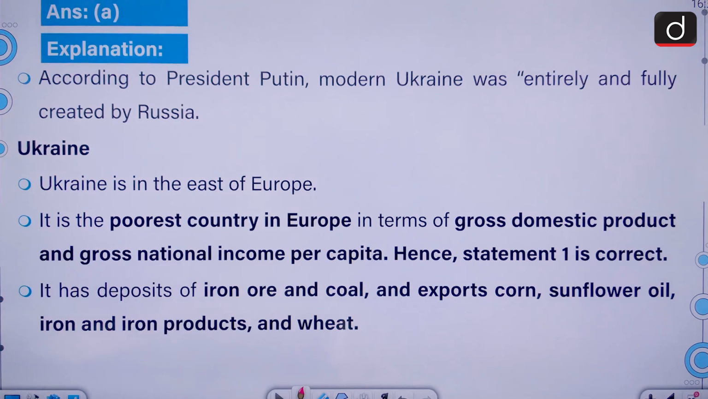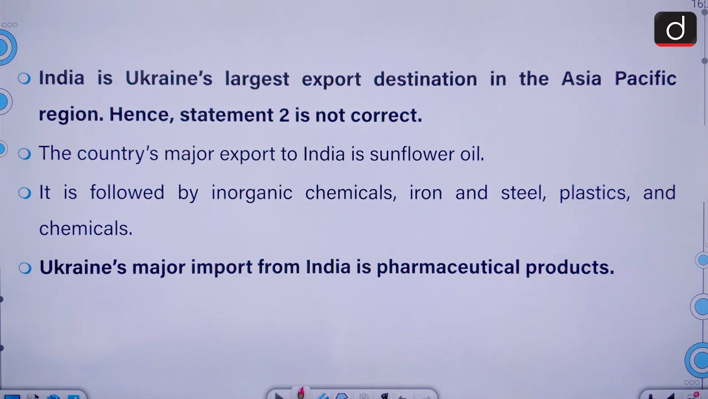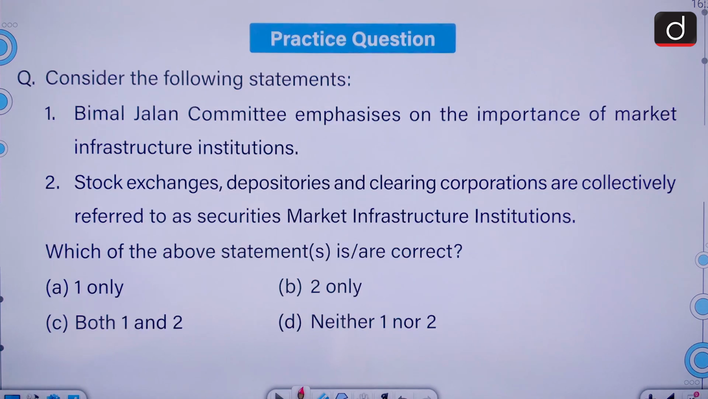According to President Putin, modern Ukraine was entirely and fully created by Russia. Ukraine is in the east of Europe. It is the poorest country in Europe in terms of GDP and gross national income per capita. It has deposits of iron ore and coal and exports corn, sunflower oil, iron and iron products and wheat. India is Ukraine's largest export destination in the Asia-Pacific region, and the country's major export to India is sunflower oil. It is followed by inorganic chemicals, iron and steel, plastics and chemicals. Ukraine's major import from India is pharmaceutical products.